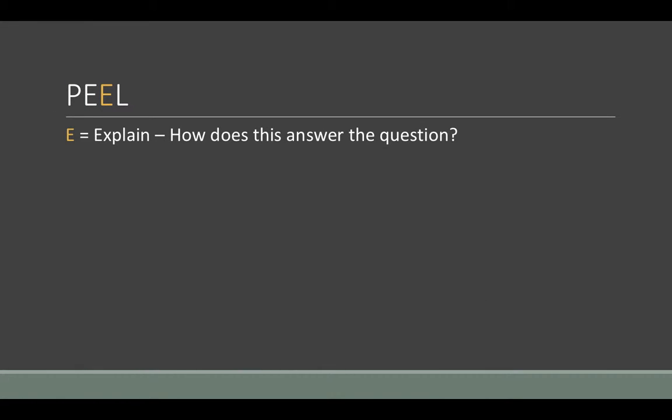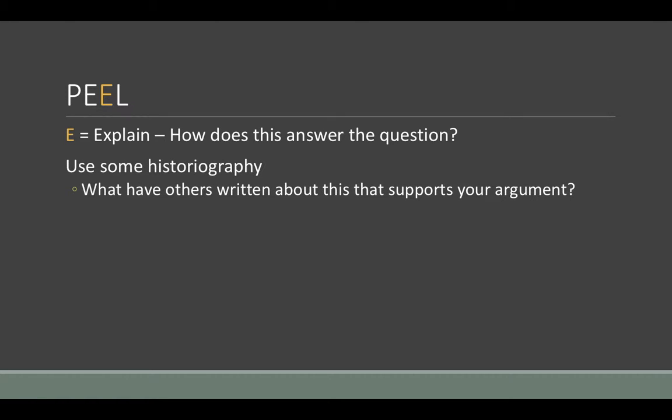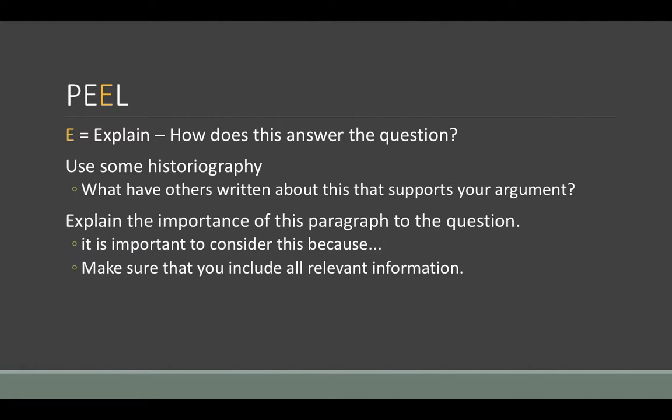The next E is for explain. Explain means to justify, so at this point you should explain the relevance of the information to your answer. This is a good opportunity to use some historiography. What have others written about this? Remember, explain the importance of this paragraph to the question.